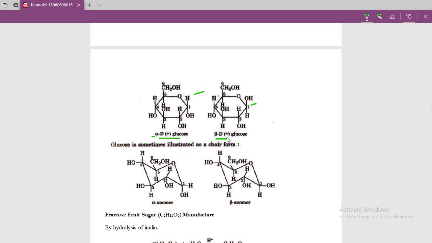These reactions are all very important. Then I discussed the structure of glucose in cyclic form and open form, and also in chair form. Next day I will start with the manufacturing of fructose.